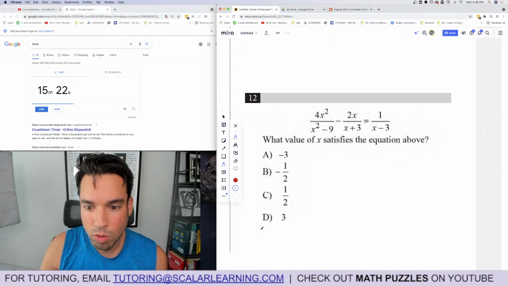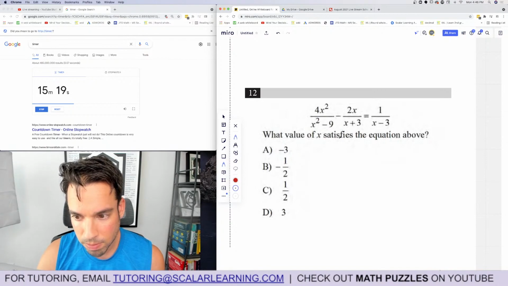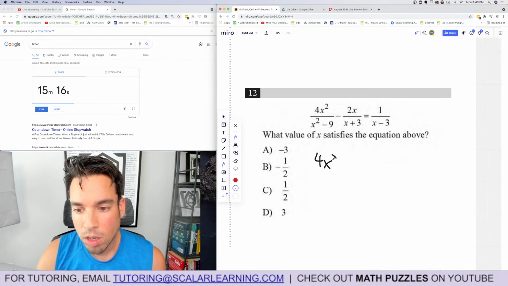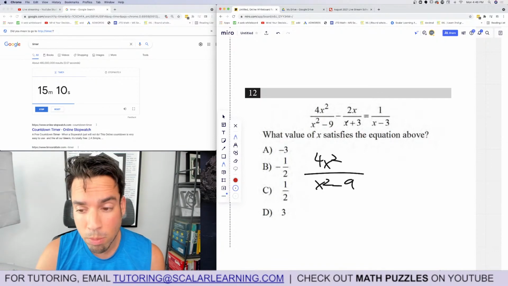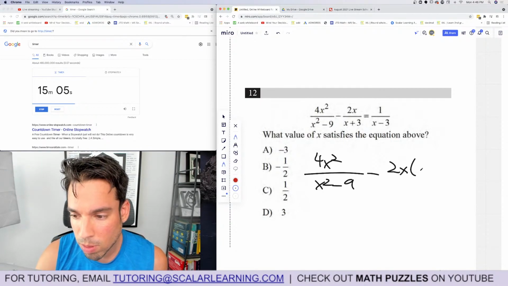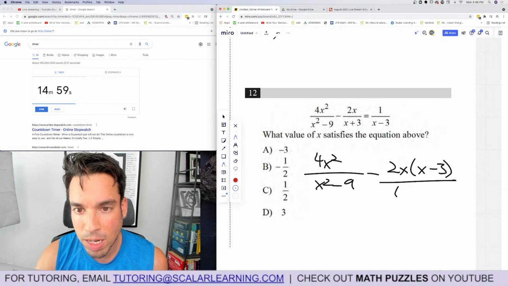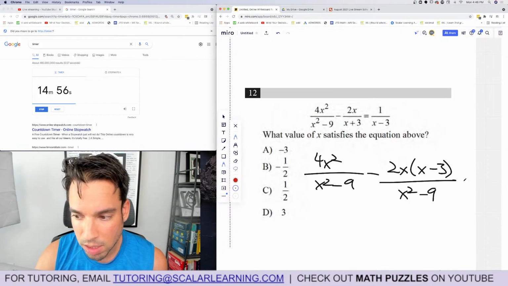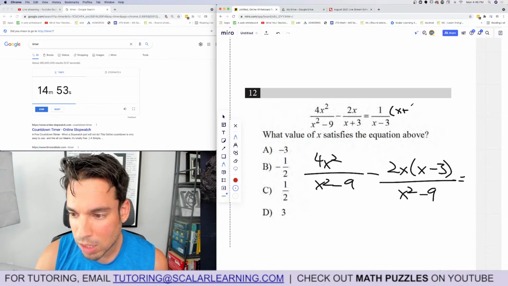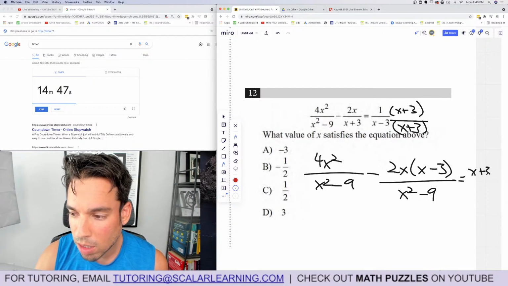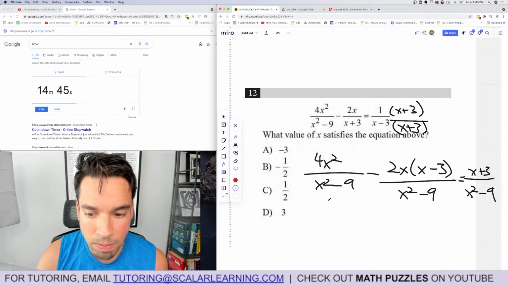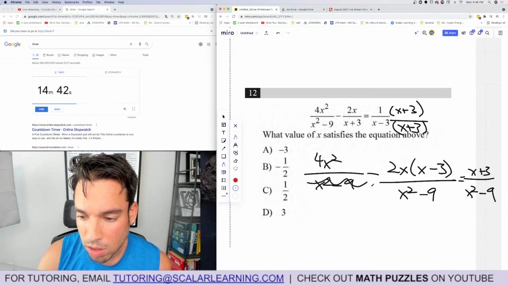Numero 12. What value of x satisfies the equation above? Okay, we need common denominators. So what I see here is that I got x squared minus 9. Then I got x plus 3 and x minus 3. Well, if I multiply those, I get a difference of squares, a.k.a. x squared minus 9. That's pretty cool. So then all I'm going to do is multiply this one by x minus 3. And x plus 3 times x minus 3, I'll skip a step here, is x squared minus 9. That's cool. Equals multiply this numerator by x plus 3. And you'll see now we get x plus 3 on the top, and again, x squared minus 9 on the bottom. When all of these have the same denominator, goodbye.